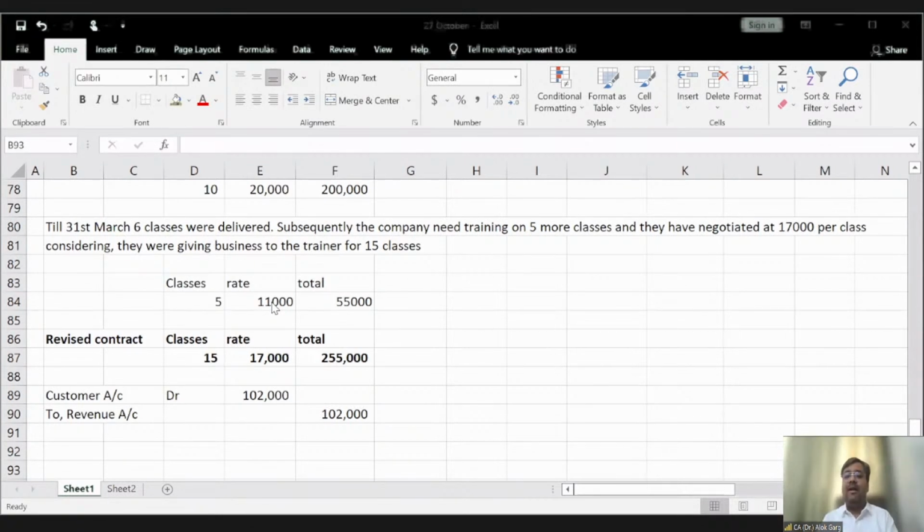Sumit, if a quantity or bulk discount is there, in that case it will not be a new contract. It will be a revision in the existing contract. Okay.